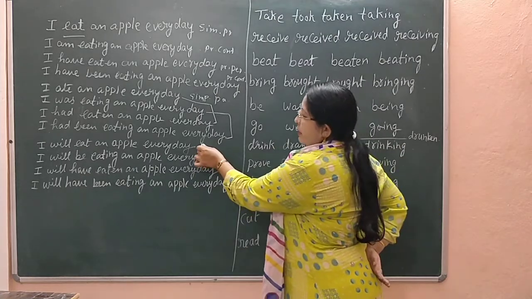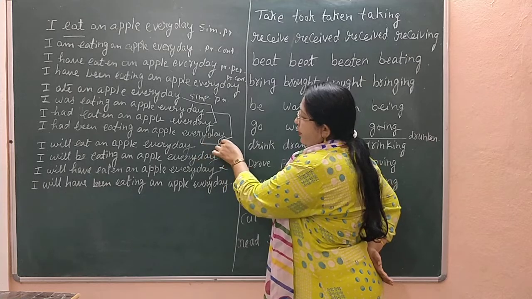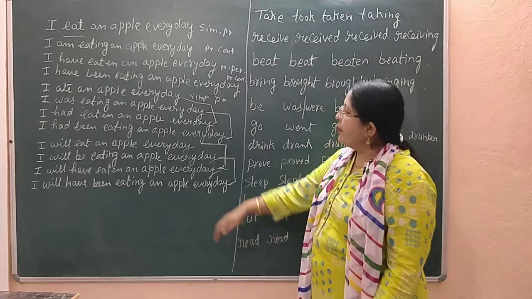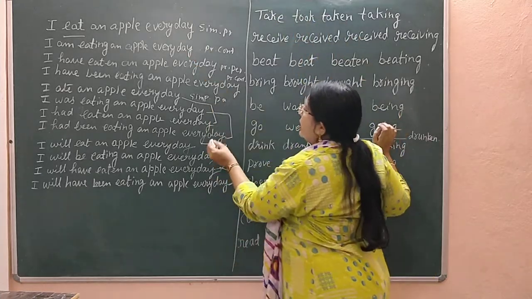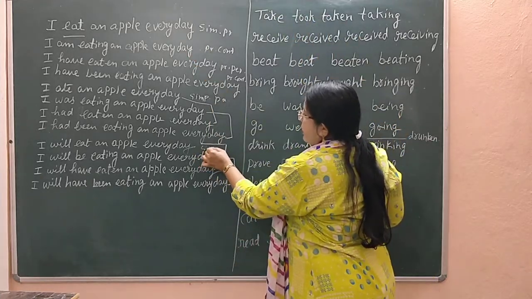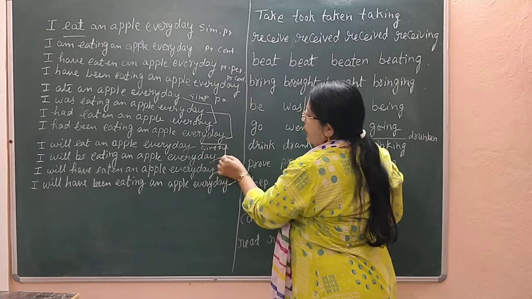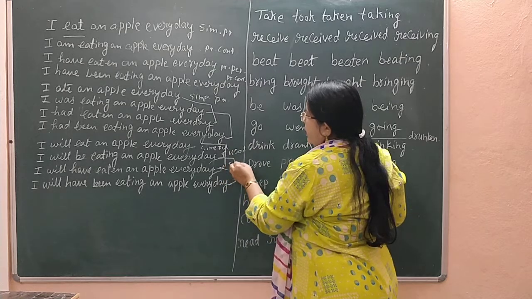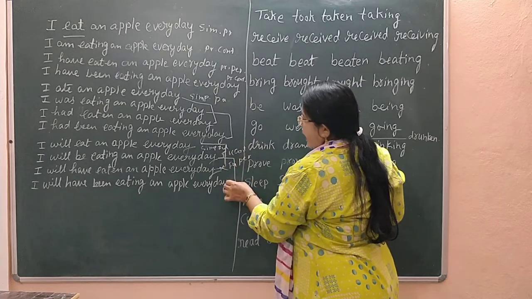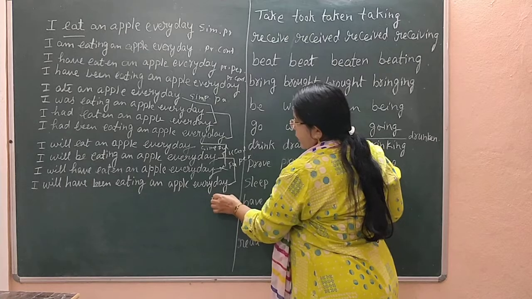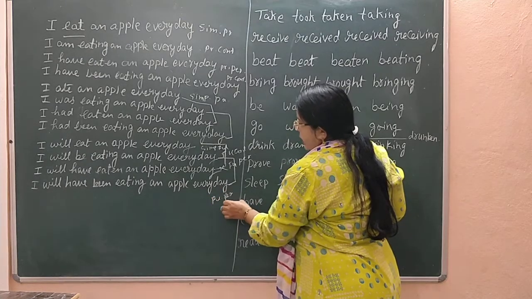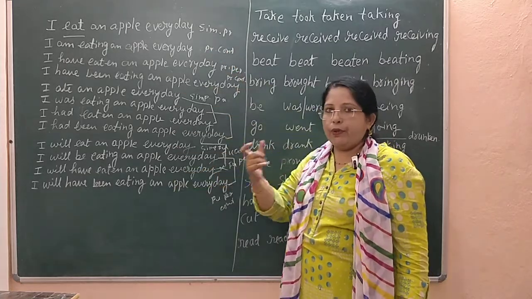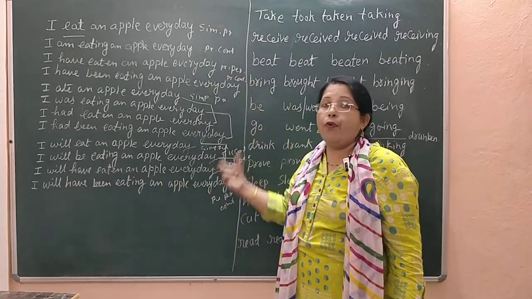Here is also the same thing. These two will give the same meaning, and these two will give the same meaning. This is simple future. This is future continuous, future perfect, and future perfect continuous. You saw the conjugation of the verb eat in all 12 forms.